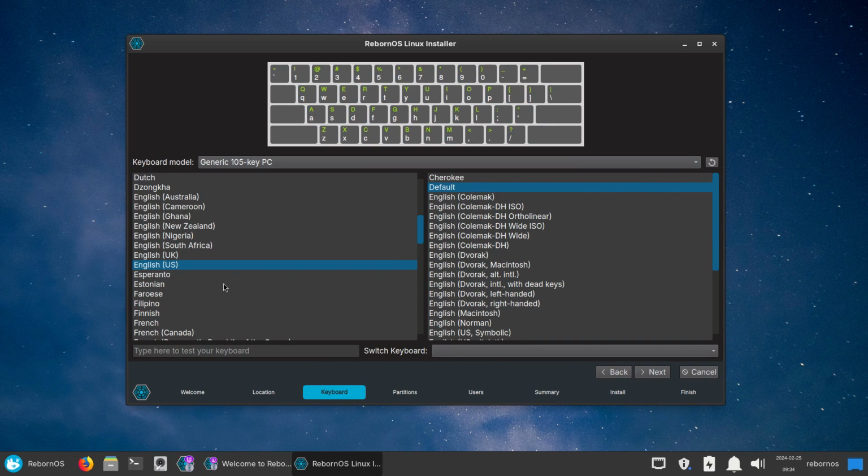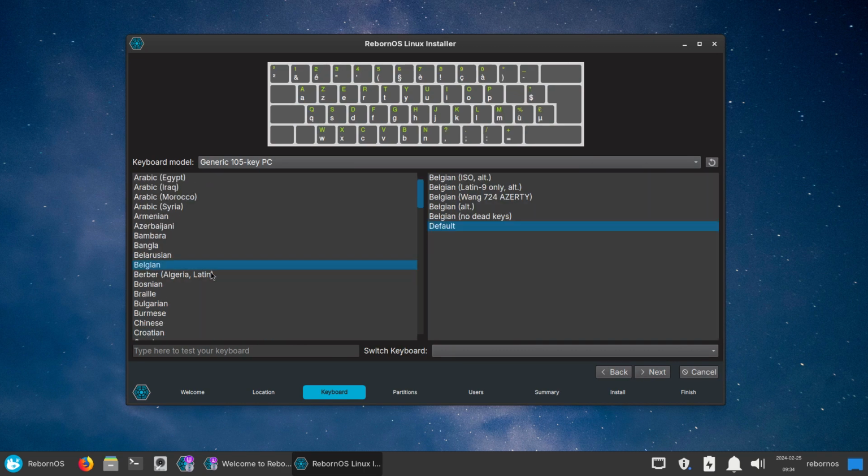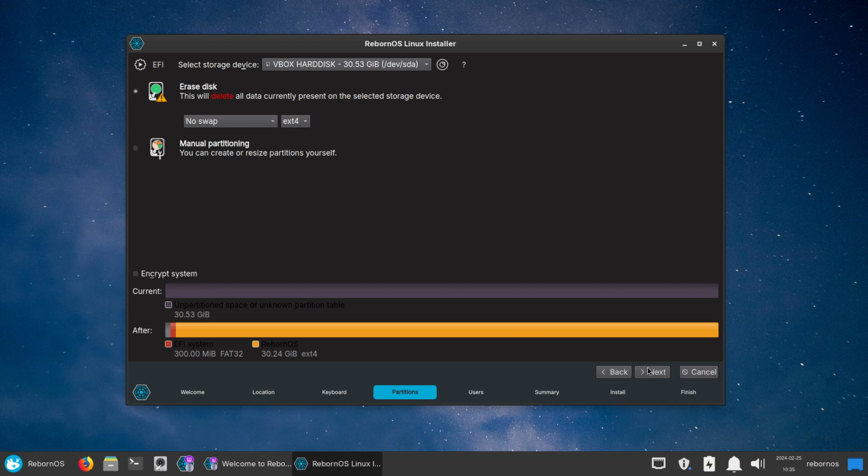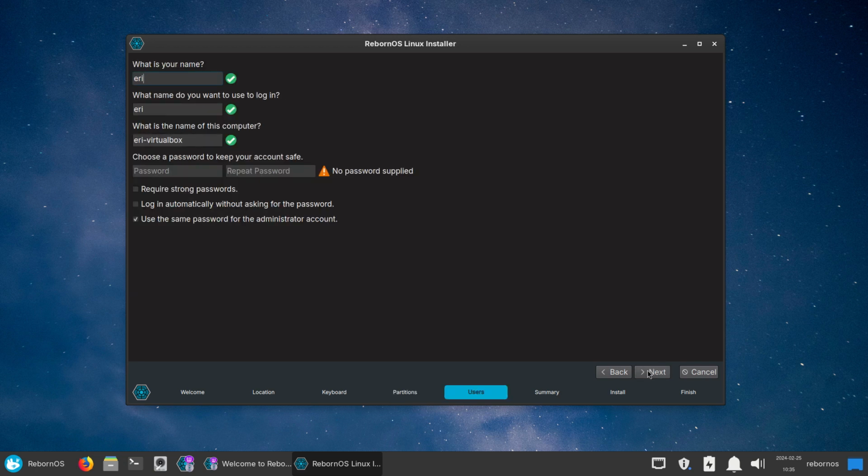So English US, or that's the keyboard, so I have to change that to keyboard and make sure that what's shown here, that's exactly what's in front of you. And that will be fine. You can test it as well here. The specialities are up here for us. And then next. And off we go.